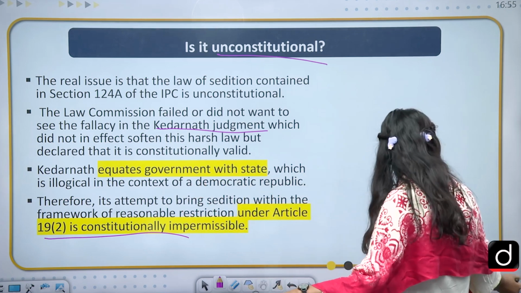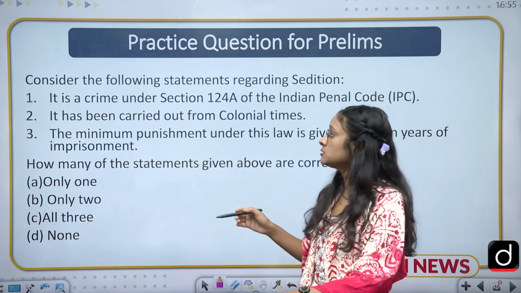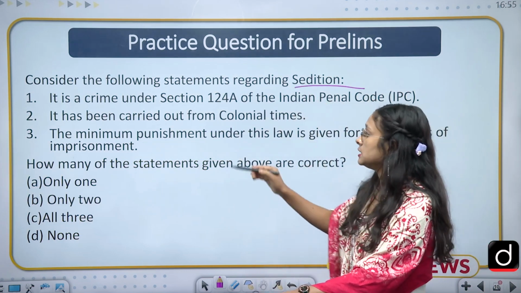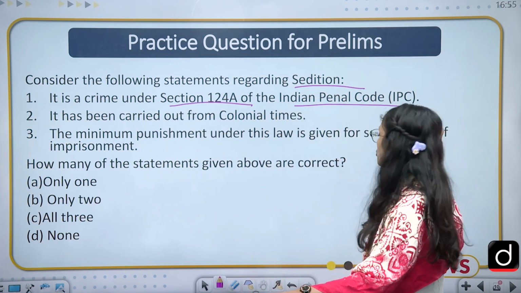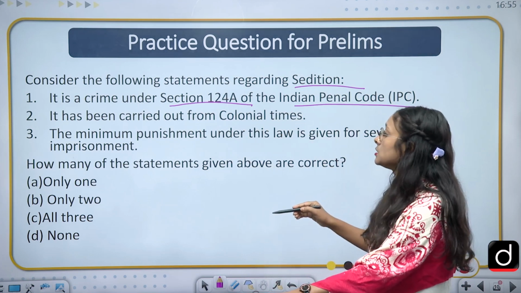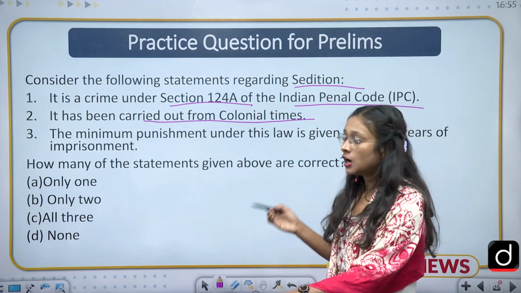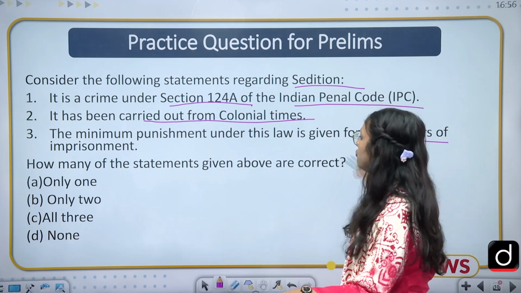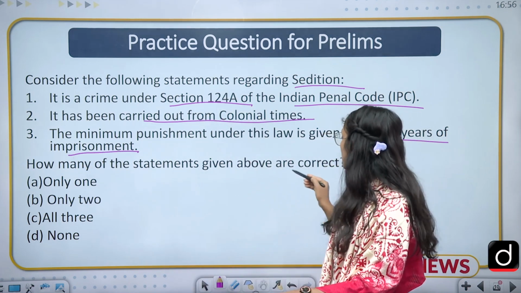Moving to the next slide, which is the practice question for prelims. Your question is, consider the following statements regarding sedition. First, it is a crime under Section 124A of the Indian Penal Code. Second, it has been carried out from colonial times. Third, the minimum punishment under this law is 7 years of imprisonment. How many of the statements given above are correct?